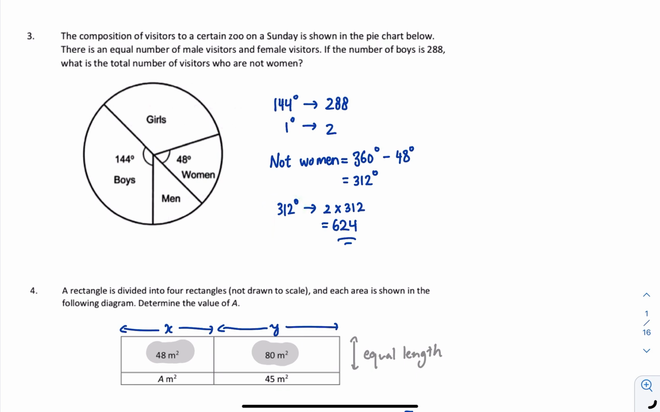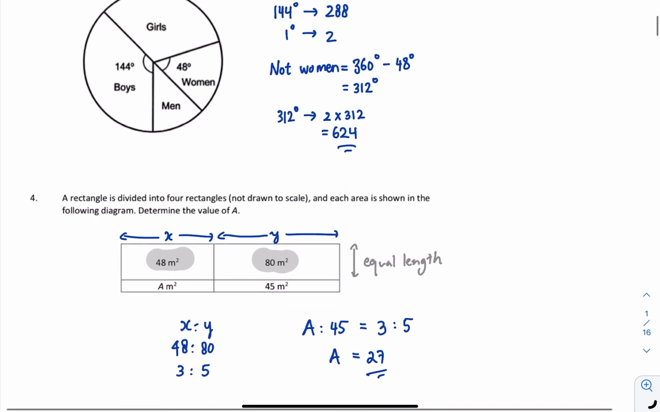So we just need to find how many visitors are in 1 degree. Okay, so we just need to use this information over here. 144 degrees is 288, so 1 degree is 2. So 312 degrees will be 312 times 2, which is 624.